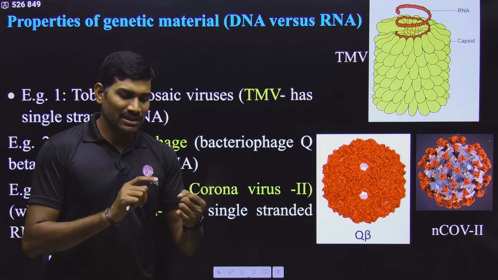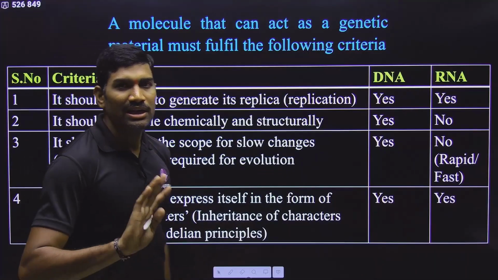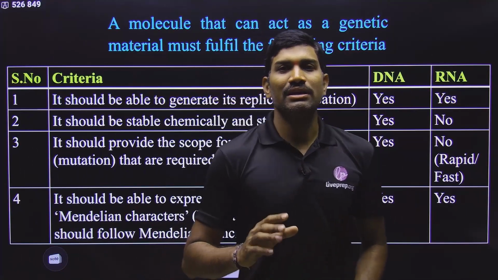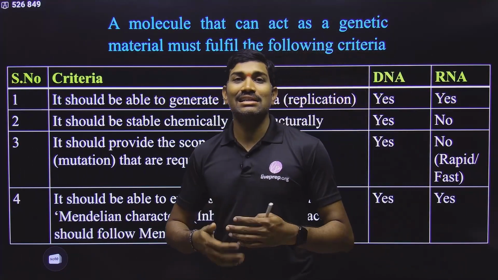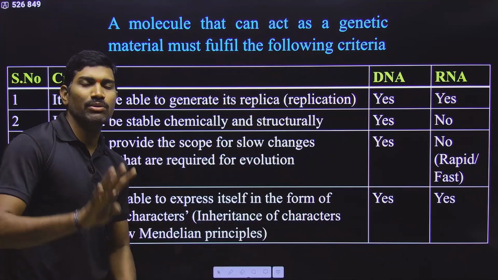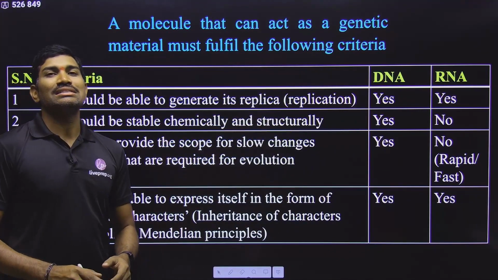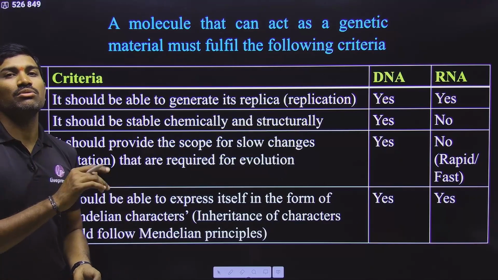That's it. But whether it is DNA or RNA, only these two. Not proteins, lipids, or carbohydrates, they cannot act as genetic material. So the molecule that acts as genetic material should follow some properties. So what are these properties? 4 important requirements they gave in NCERT. First one, it should be able to generate its replica. That means it should undergo replication.